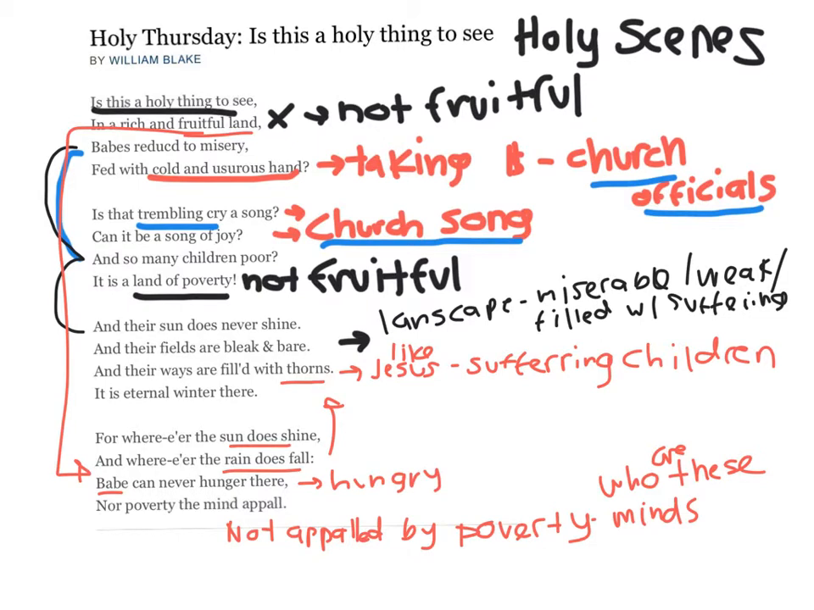Okay, so now we're going to try to get the really big picture here. So William Blake, the author, we can now tell is writing about miserable, poor children in the church. So what is he trying to say? He's asking whether or not this is a holy thing to see: the church, with their usurious hands, taking money from the poor as these babies are reduced to misery. And this is all happening in a supposedly rich and fruitful land. At this time, industrial England was doing very well, and so were the church officials. Full land. It's a land of poverty.